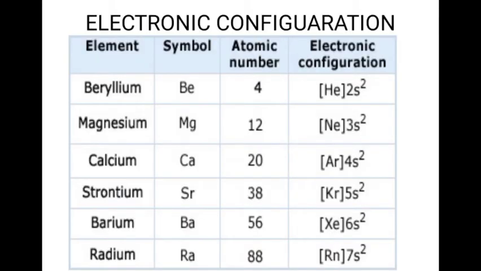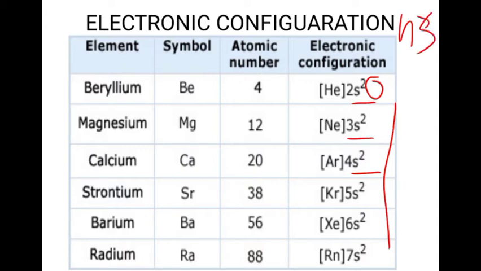If we check the electronic configuration of alkaline earth metals, you can see a general trend. The last shell consists of 2 electrons in the valence shell. That is, for beryllium, the last electron enters 2s2, magnesium 3s2, calcium 4s2, and it goes on like that. So the general electronic configuration is ns2.